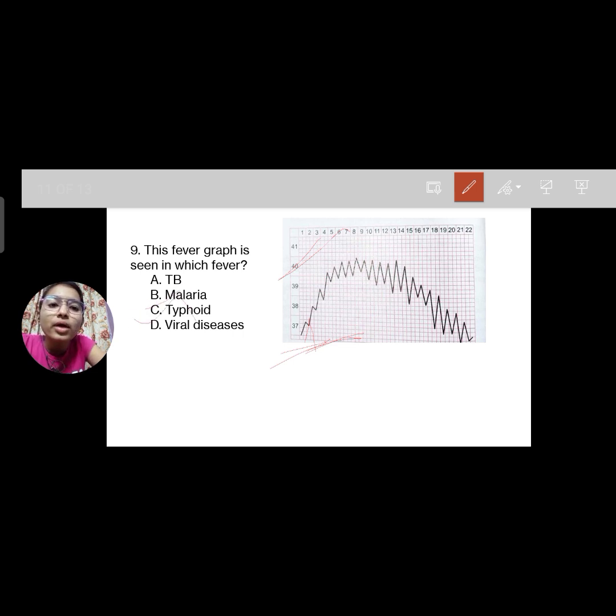And TB তে কোন টাইপের ফিভার দেখতে পাওয়া যায়? লো গ্রেড ফিভার. Okay, in TB the low grade fever is seen. Malaria shows intermittent fever, typhoid shows remittent fever.